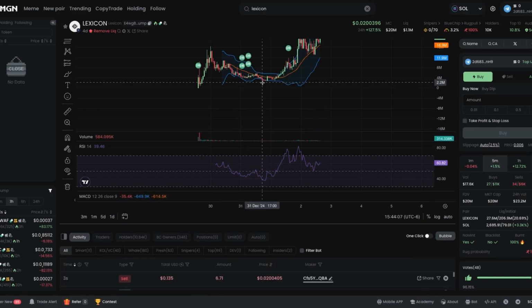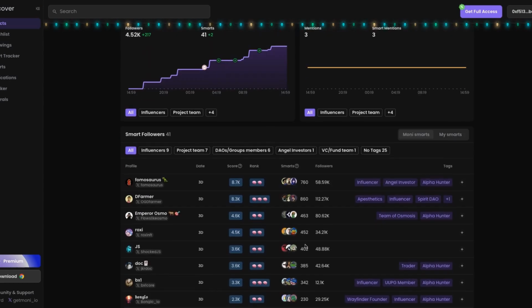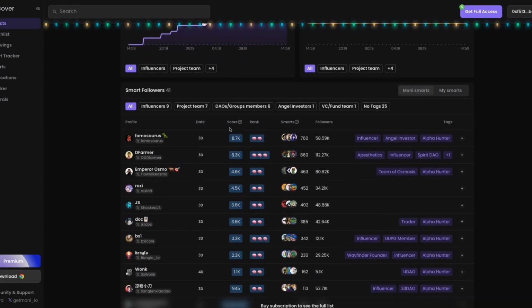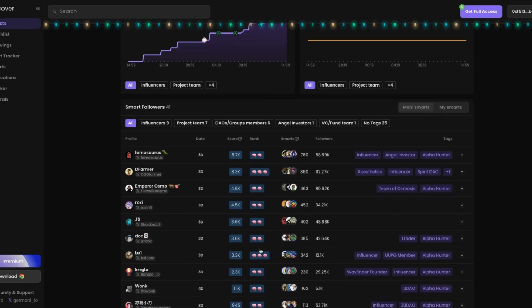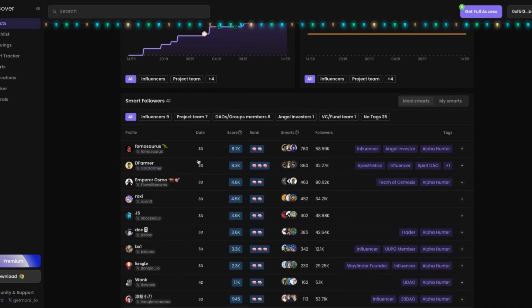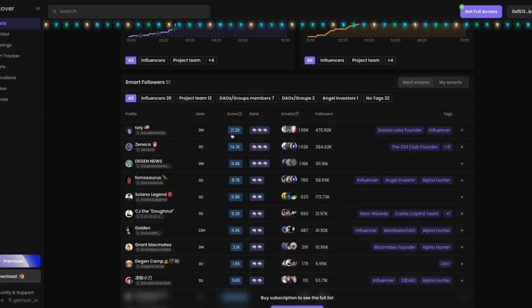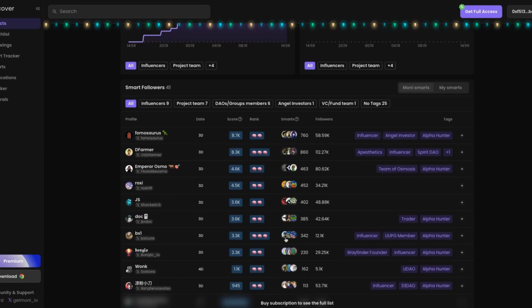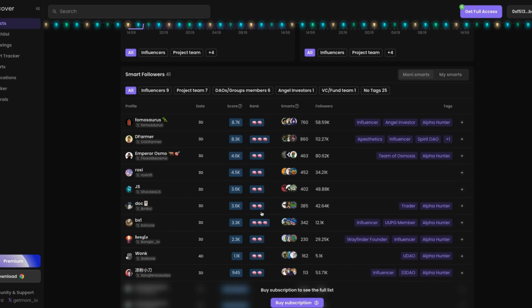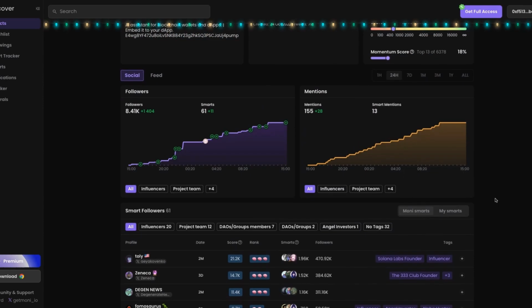That's when you want to be taking a look and seeing, hey, are these holders accumulating more coin? Are these stats for their social media analytics for X and stuff going up? And you can see the amount of people that are following and their kind of score and how many brains they have. Are they alpha hunter, which is really cool? Are these legitimate people? And are they actually good people to be following this coin? Same with Lexicon. Look, way higher scores on these guys, right? 21,000, 14,000. Based on DGPU, we only have 8,000, 8,000, 4,000, 3,000. Stuff like that can make a huge difference in your stats and what coin you're looking to for that next initial pump.